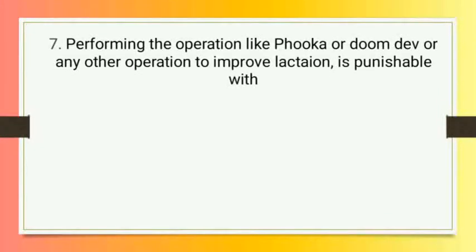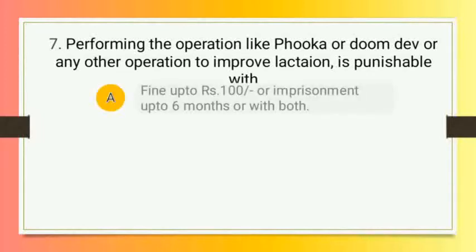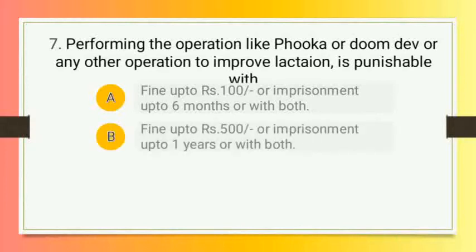The question is, performing the operations like Phooka or Doomdev or any other operation to improve lactation is punishable with, and the options are A, fine up to rupees 100 or imprisonment up to 6 months or with both. Option number B, fine up to rupees 500 or imprisonment up to 1 year or with both.